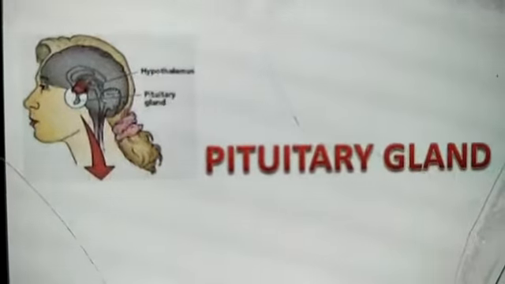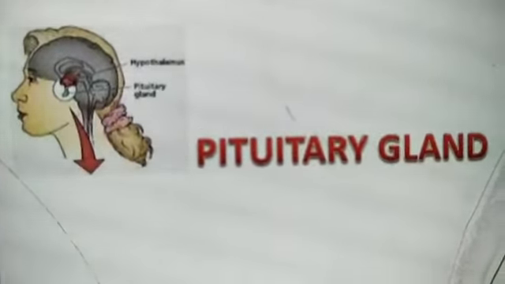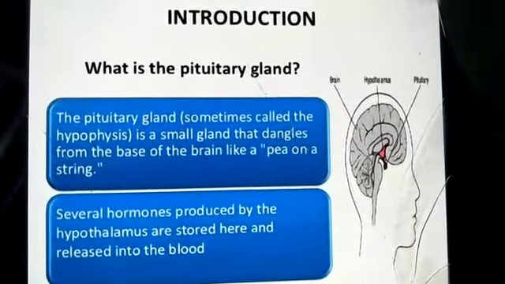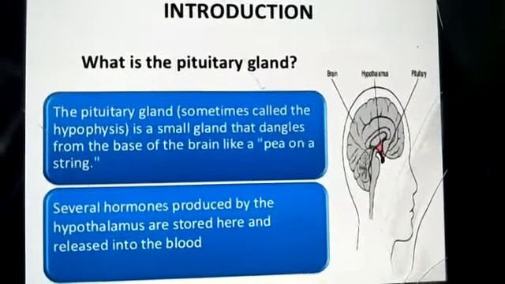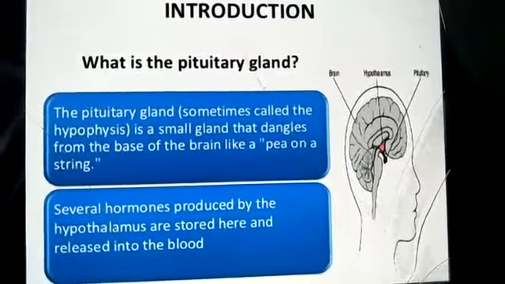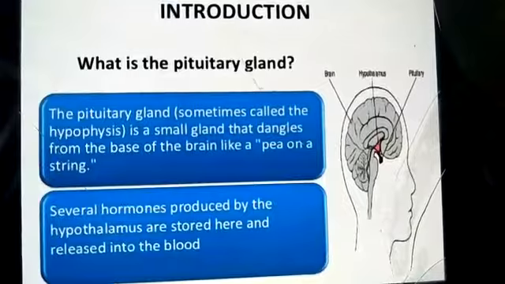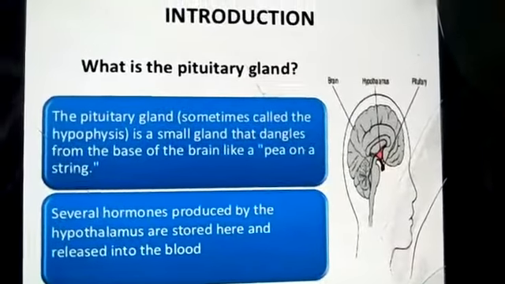In our previous video we have already discussed the pituitary gland, its anatomy, its structure and its location, that is, where it is located inside the body. What is the pituitary gland? The pituitary gland is a small gland that dangles from the base of the brain like a pea on a string, and it produces several hormones and is controlled by the hypothalamus.